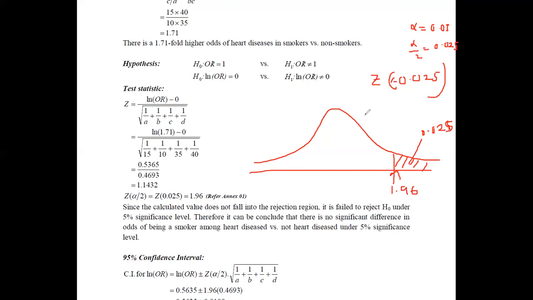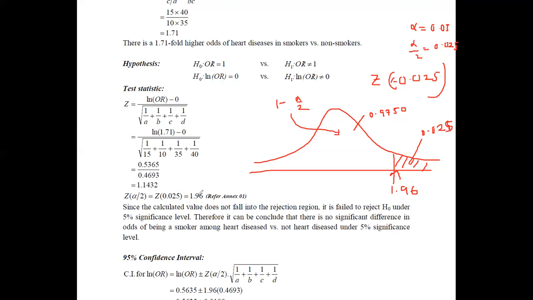Therefore you have to look up the table for 0.9750. It is because it is the 1 minus alpha divided by 2 value. Here we are considering this as the 1 minus alpha divided by 2. Now it is given as 0.9750. Therefore, once you seek this value in the normal table, you can simply get the value 1.96. Now you can compare the calculated value with 1.96.